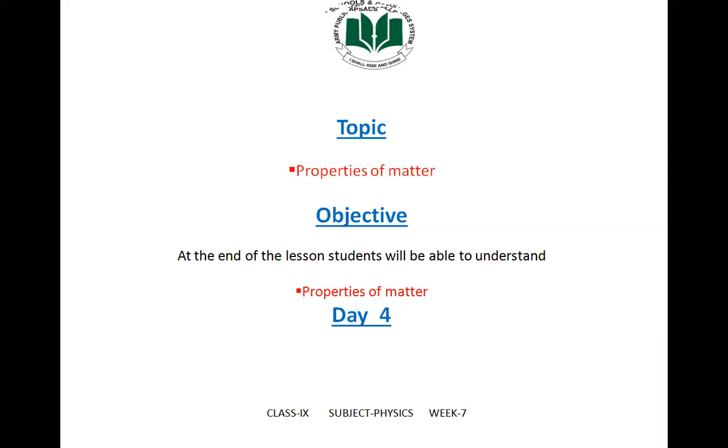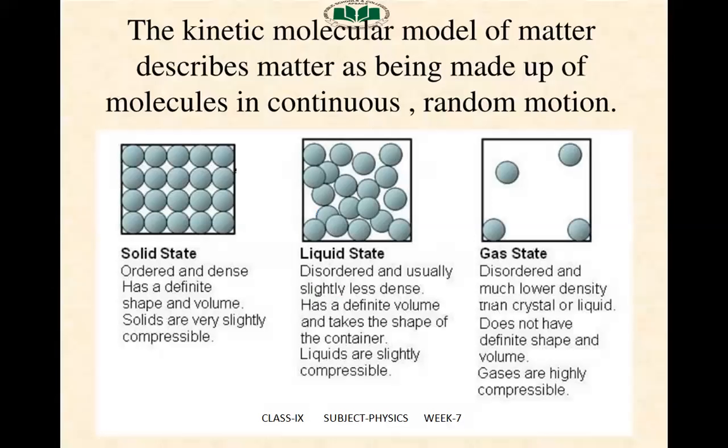Now we will come back to our today topic, properties of matter. You know that matter exists in 3 states: solid, liquid, and gas. There are many properties associated with matter. For example, matter has weight and occupies space. There are some other properties which are associated with one state of matter but not with others. For example, solids have a shape of their own whilst liquids and gases do not.